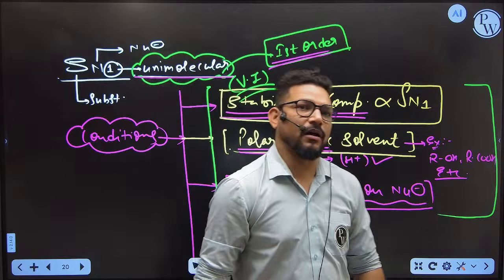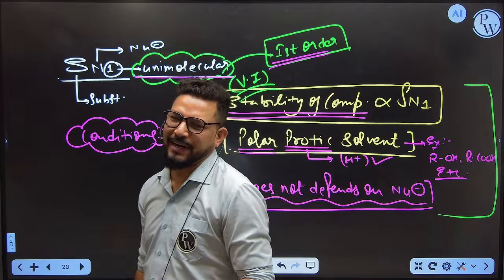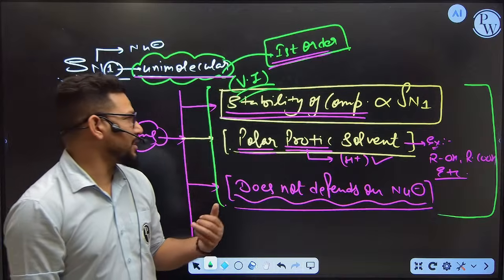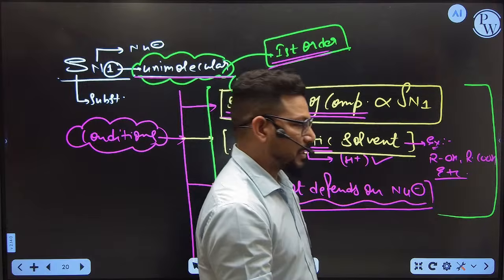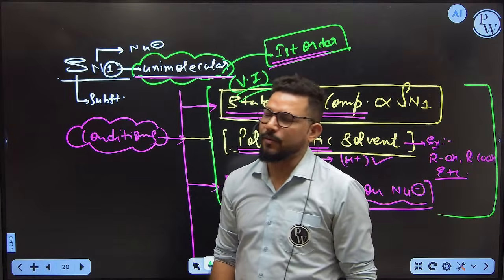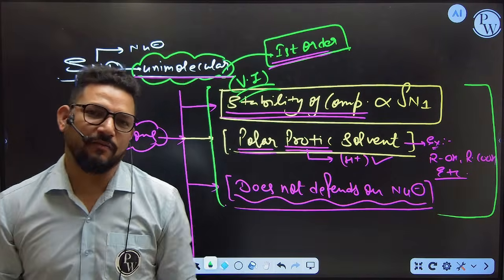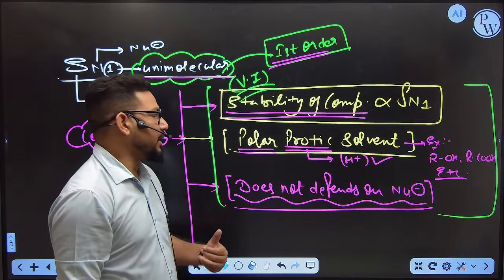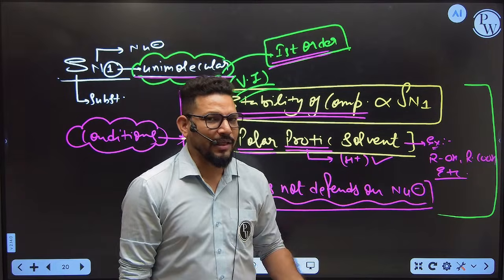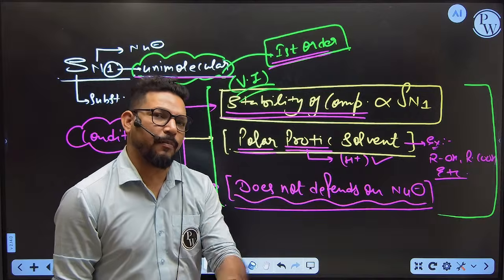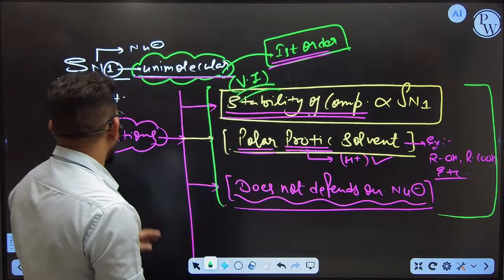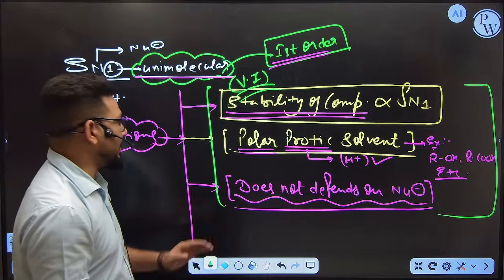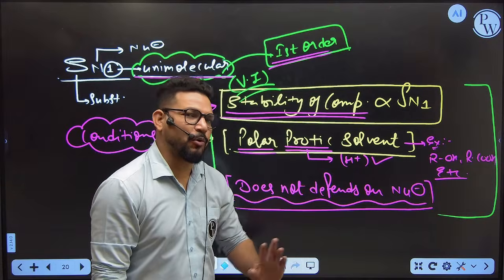If you go through the PYQs of the NEET examination, your NEET paper, you can see this kind of question you will get maximum in number. They always give you 4 options, and they ask which one is going to define faster SN1. So ultimately we know that SN1 is not going to depend on the nucleophile. SN1 is going to depend on the stability of the compound only. So I have to find out the stability of the compound. Okay. So when these conditions are valid, then I am going to define the SN1.